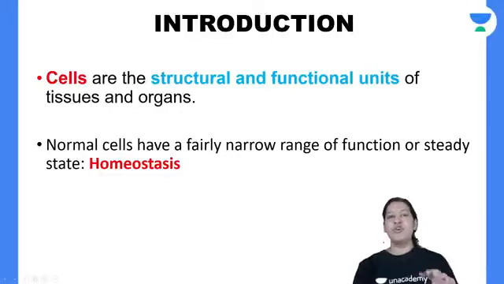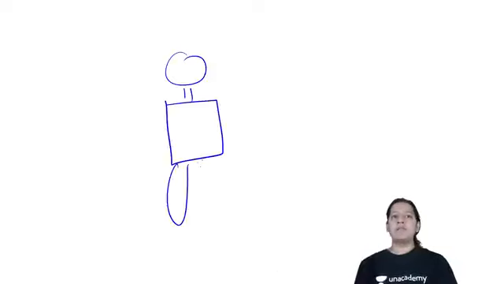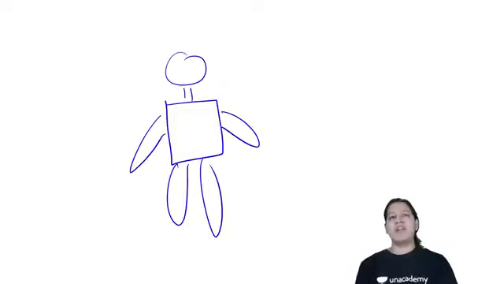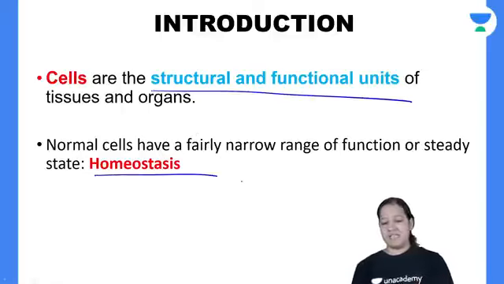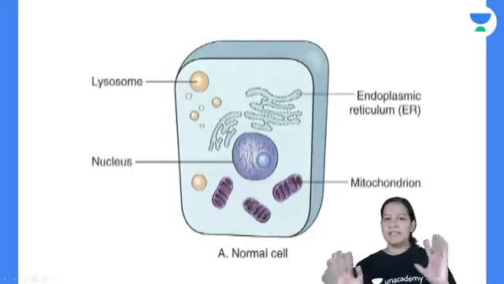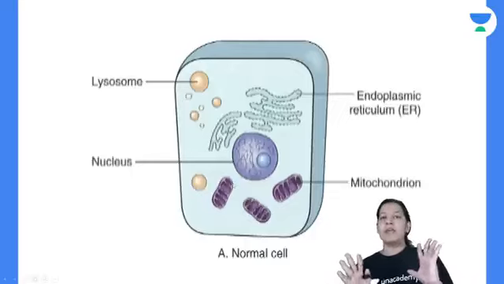So as we know, the human body from head to toe is made up of cells. The complete human body, all our organs, are made up of cells. Cell is the structural and functional unit. So all the organs are made up of cells, right? Okay. So all the cells are in homeostasis. What do you mean by homeostasis? This is a cell. All the cells in the body are in homeostasis.